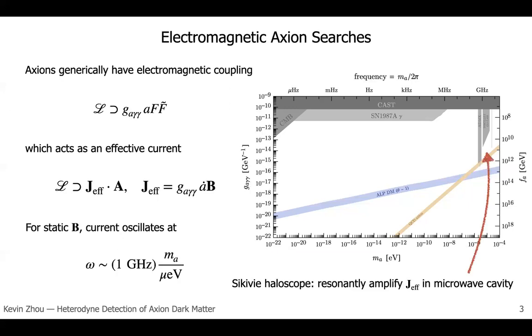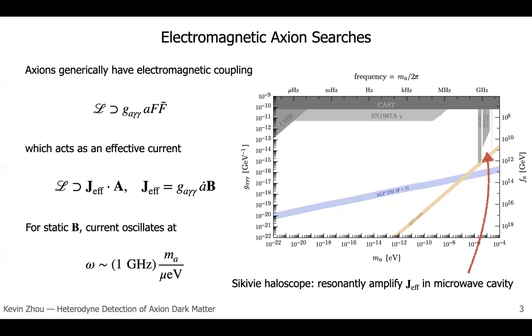Most axion search experiments to date have used the generic electromagnetic coupling to photons. And the way this coupling works is that it acts as an effective current in the presence of a magnetic field, which is proportional to the magnetic field times the time derivative of the axion field. If one has a static magnetic field background, then this produces a small effective current oscillating at a frequency of about 1 gigahertz for axion masses of about 1 micro eV.